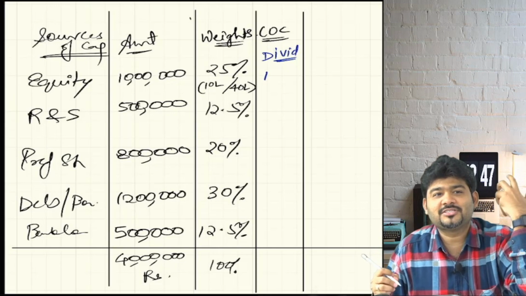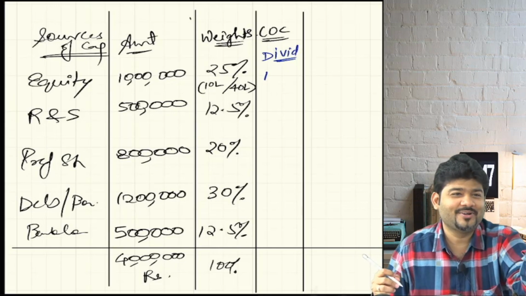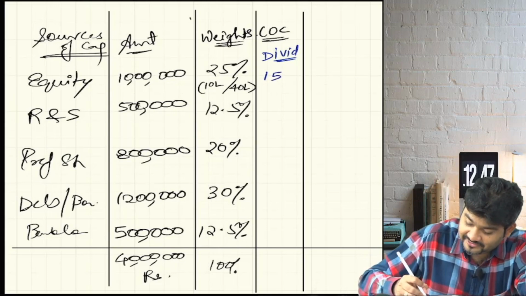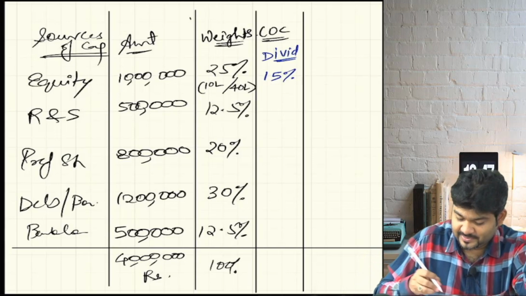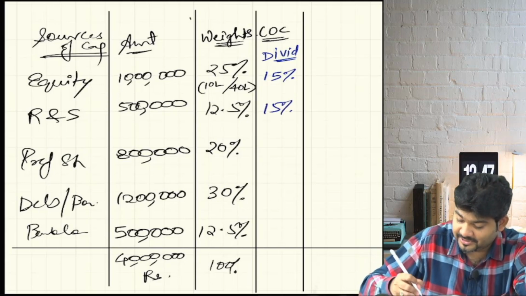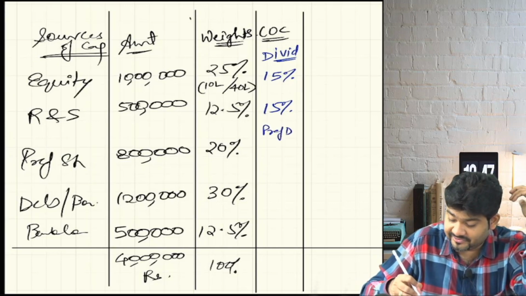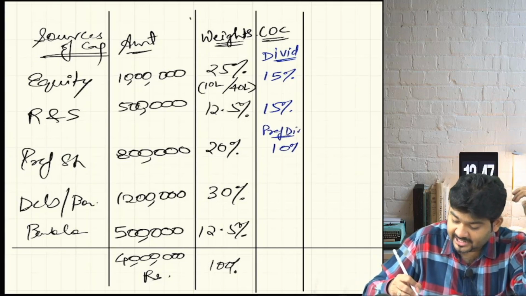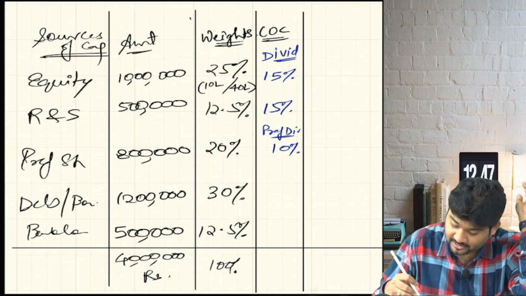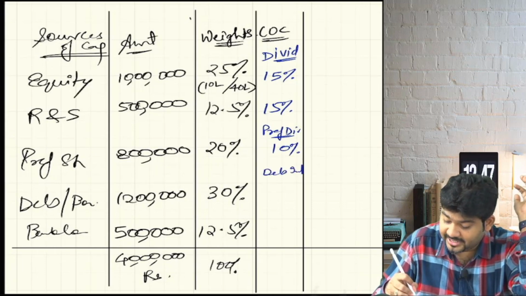See, equity shareholders are the risk takers, so let's give them more. Same risk is taken by reserves and surplus, so the same 15% will come here. Preference shareholders will be called preference dividend. 10% enough for them? Okay. Then debenture interest or bond interest?